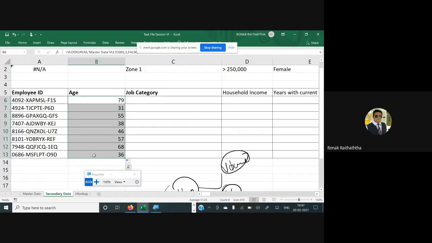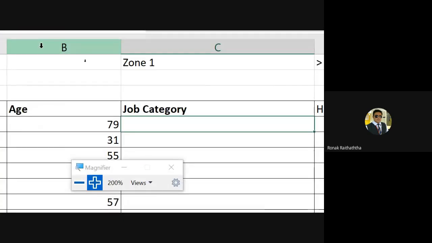Absolutely correct. We would be using the if formula. So when I say if formula, that means the VLOOKUP will be forming a part of the if formula. You can put a formula inside a formula as well. That's nothing but the nested function. So here we are creating the nested function, starting with the sign of if formula.